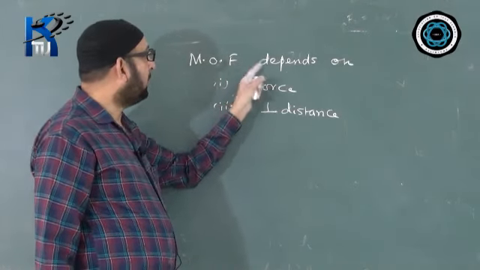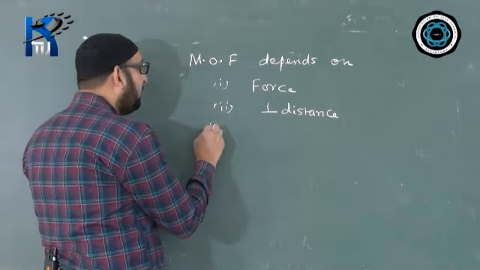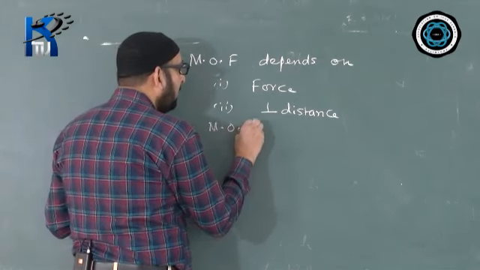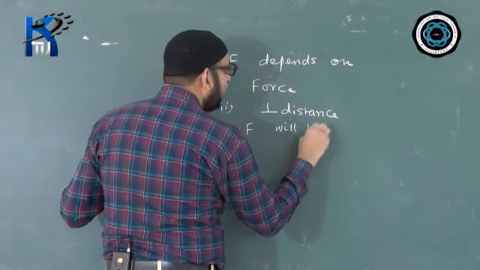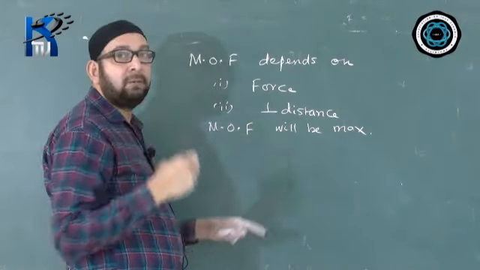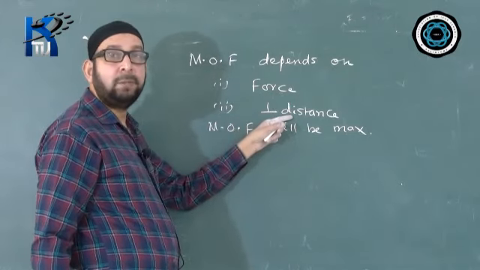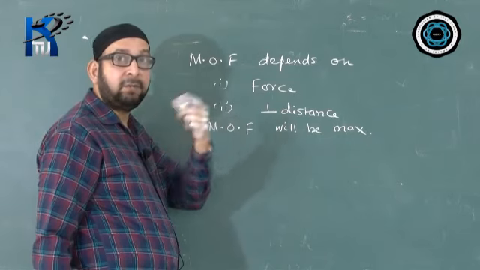So the moment of force depends on two factors, force and distance. And the moment of force will be maximum when force is maximum and when the perpendicular distance is maximum, then the turning effect will become maximum.